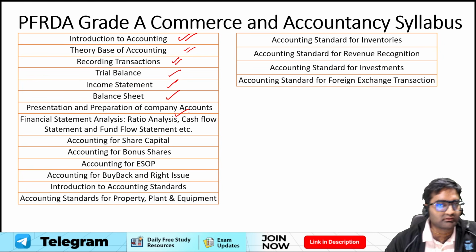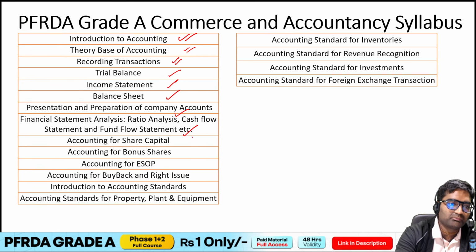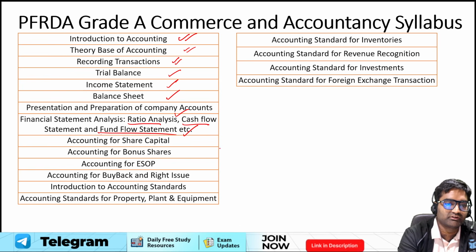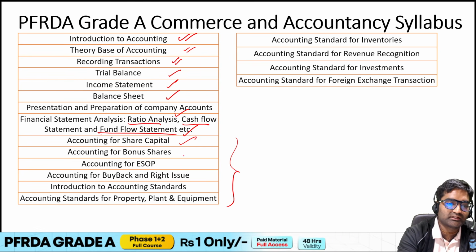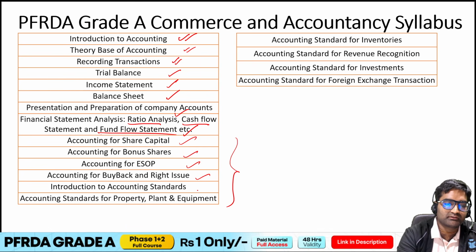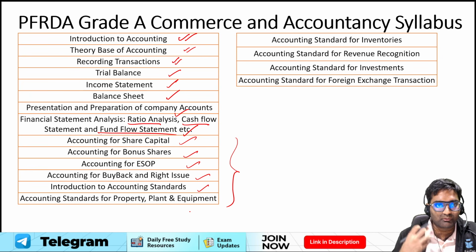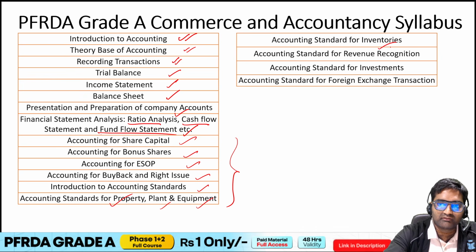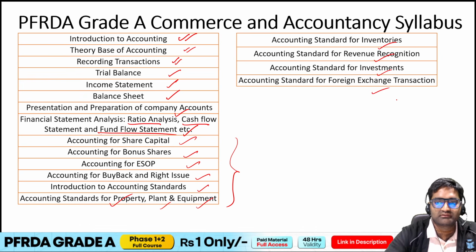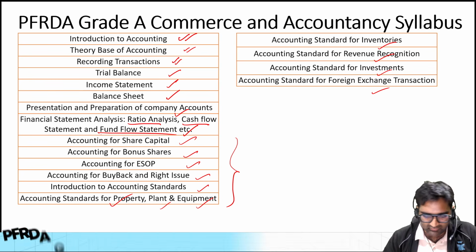Then we can come towards presentation and preparation of company accounts. Then you can talk about financial statement analysis, which includes the ratio analysis, cash flow statement, fund flow statement, etc. Then the application of all of that: accounting for the share capital, bonus shares, ESOPs, buyback and right issue, accounting standards, right? These are also a comprehensive topic. Then accounting standard for property, plant and equipment, for inventories, revenue recognition, investments and foreign exchange transaction. Okay, so that's the syllabus of commerce and accountancy.